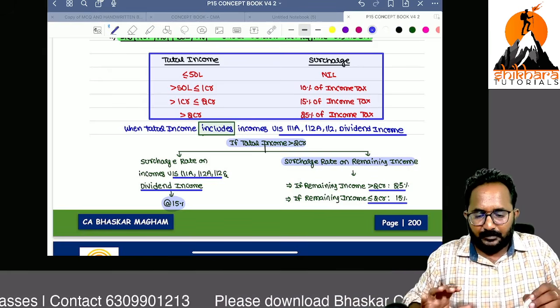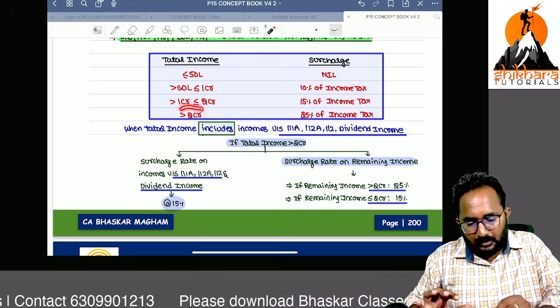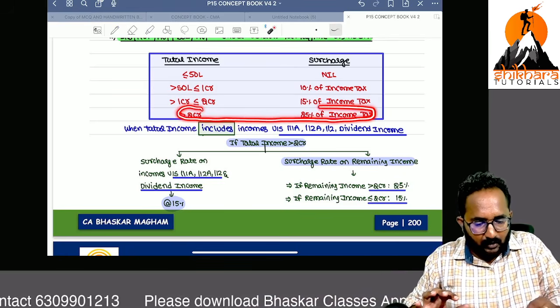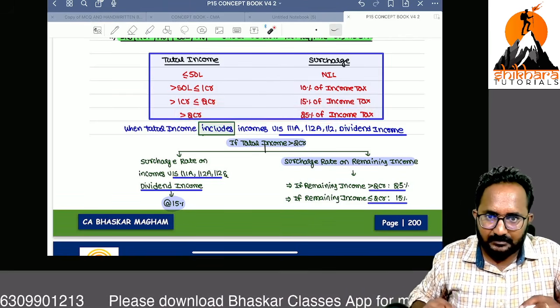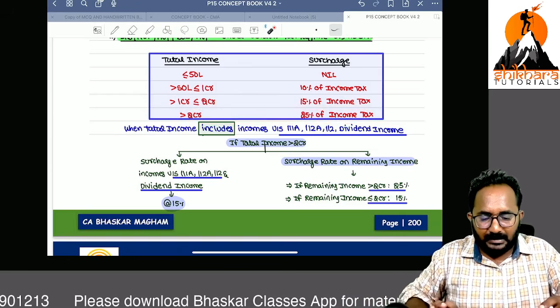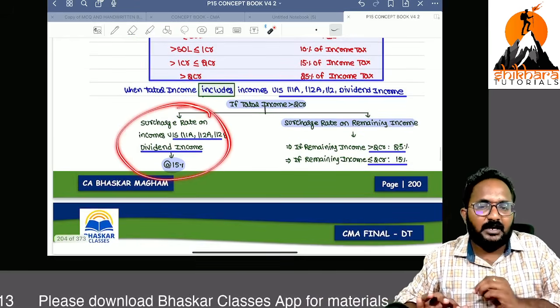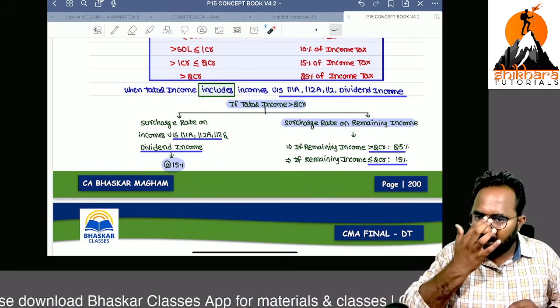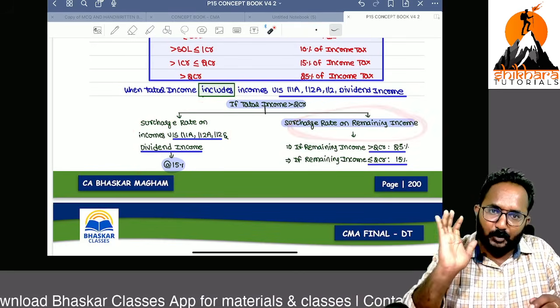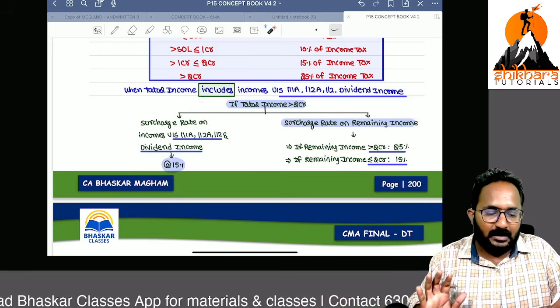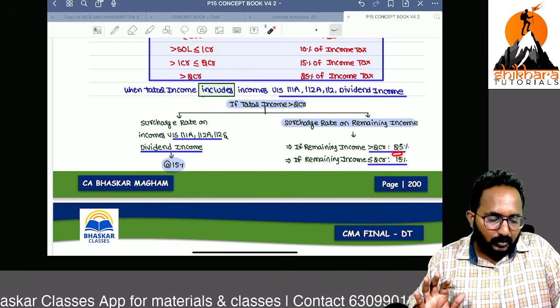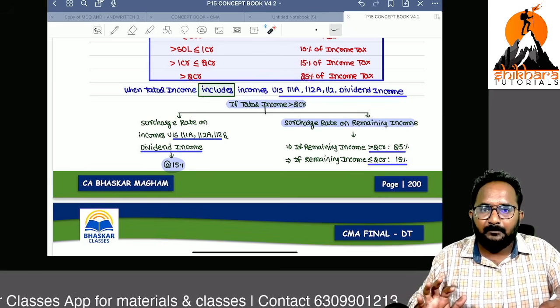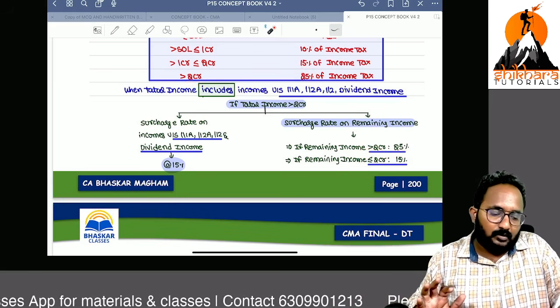So simple. Sir, if your total income is more than 2 crore, now we have to apply the 25% surcharge rate. But on these incomes, just 15% only. On these four incomes altogether, just 15% surcharge only. But the surcharge on the remaining income is important. Remaining income, please calculate: more than 2 crore, 25%, because that exceeds. Less than or equal to 2 crores, 15%.